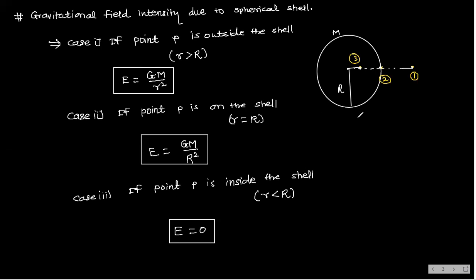So this is different for a hollow sphere and a solid sphere. How is it for a solid sphere? It is the same as Earth, which we will see on the next page. First note this down. This is a hollow shell, a spherical shell, like a rubber ball. So Gm by r square for outside points, Gm by capital R square on the shell, and inside it is 0. Easy, no? Note it down fast.